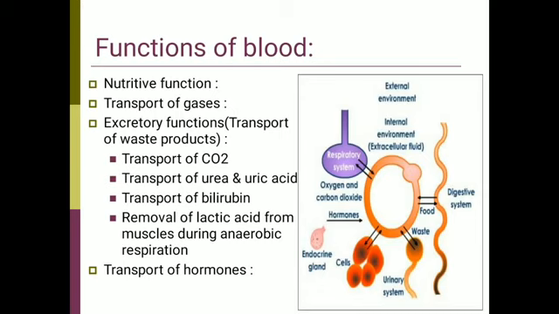Blood also has excretory function, that is transport of waste products. It transports carbon dioxide to lungs, urea and uric acid to kidneys and bilirubin to liver. It also removes lactic acid from the muscles during anaerobic respiration. It also transports hormones. As we all know, hormones are the secretion from endocrine glands and they are poured into blood and transported through blood to target tissue.